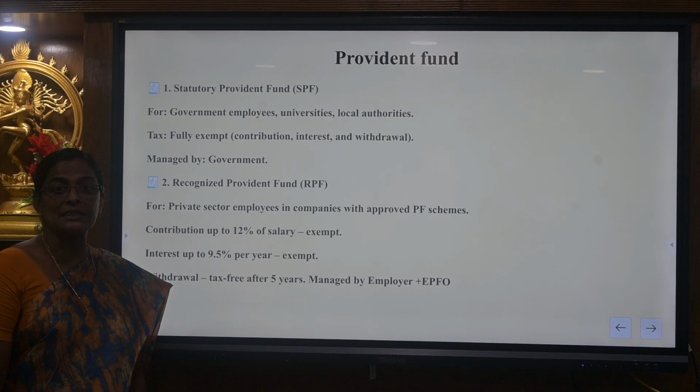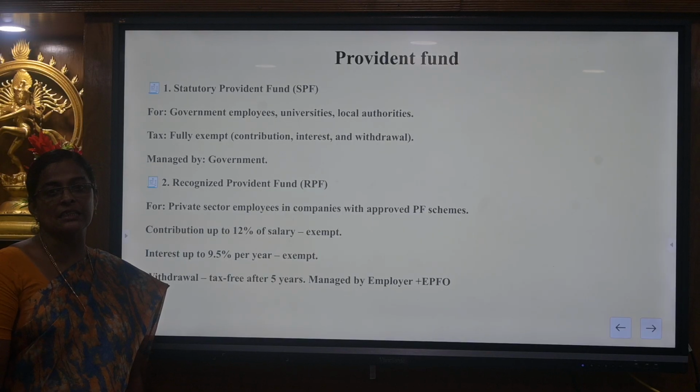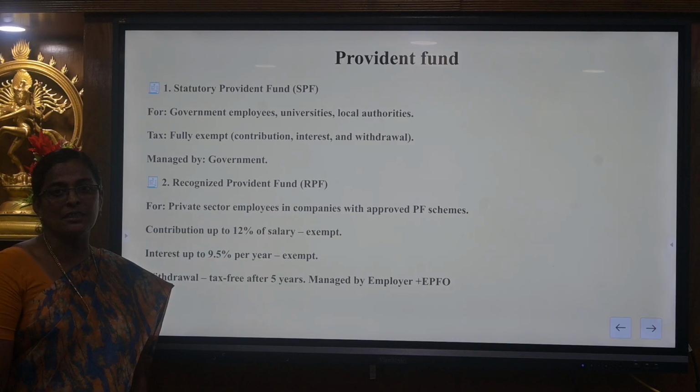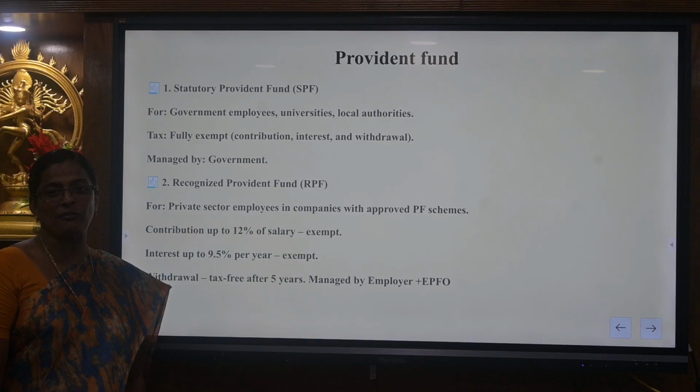So the income tax department accepts Recognized Provident Fund, and the amount which has been invested in Recognized Provident Fund is exempt up to 12% of salary. Under this, the salary includes basic salary, dearness allowance and commission on sales. And in case of interest credited to the Provident Fund account, it is exempted up to 9.5%. It is governed by the employer and EPFO is governing the Recognized Provident Fund.